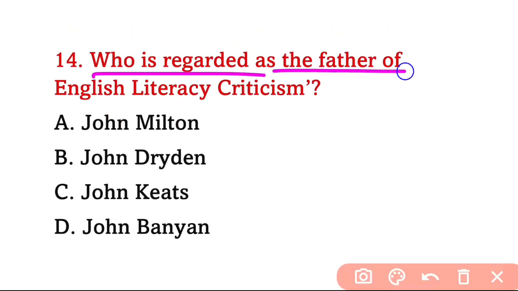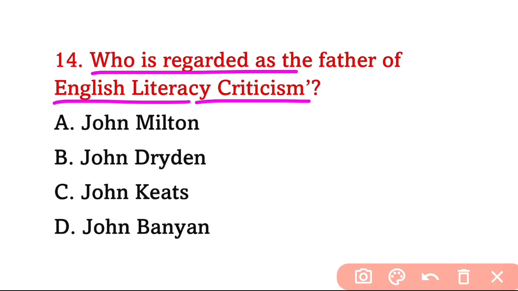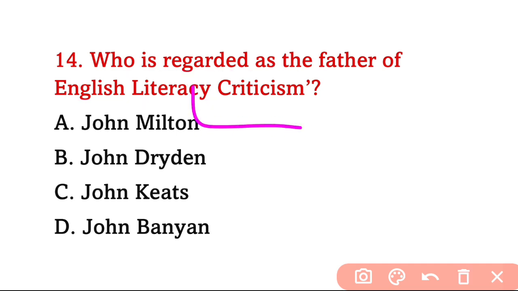Next question, question number 14. Who is regarded as the father of English literary criticism? Here it should be literary. What will be the answer? The answer will be John Dryden. Option B is correct.